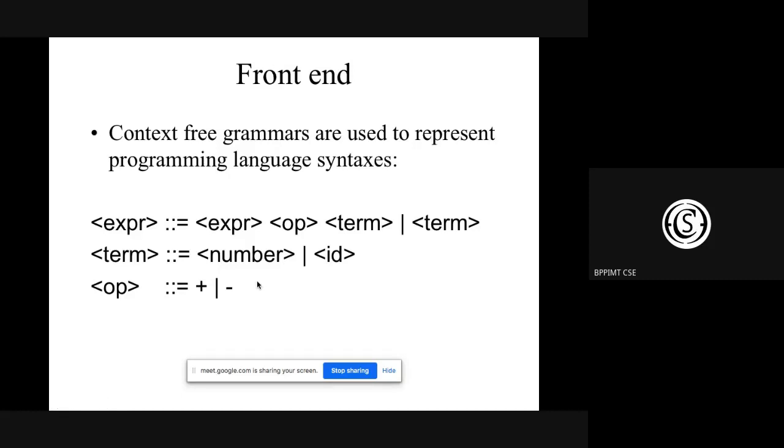So this is a little bit of discussion. Maybe later on, when we go into the details of it, it will be more clear to you. But for the time being, try to understand that this is an example of context-free grammar, where basically the grammar is calling itself several times. So I think you have a little bit of an idea of context-free grammar, how it looks like. Is it clear?